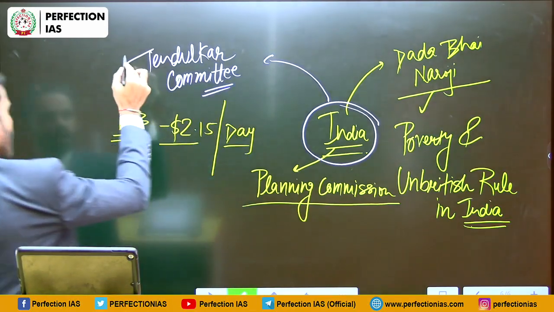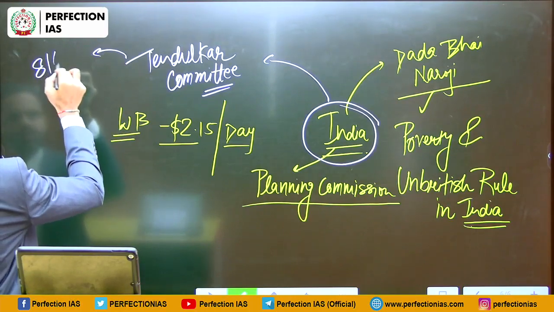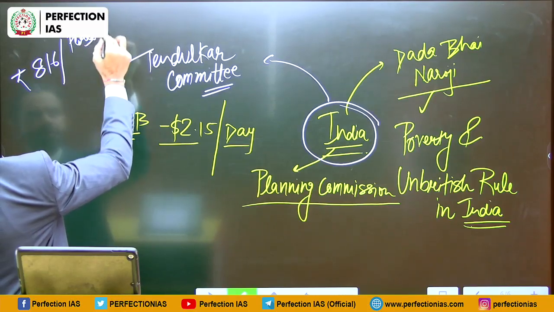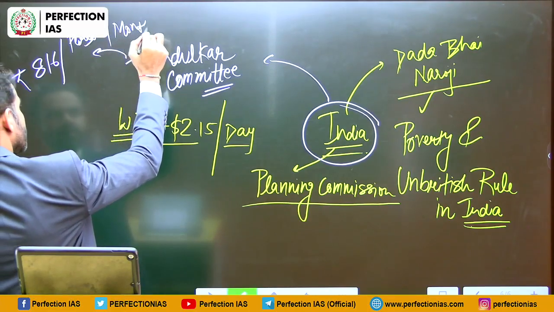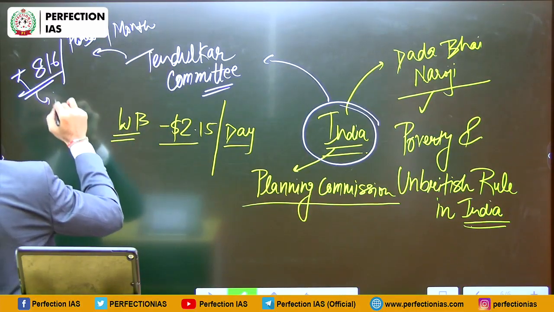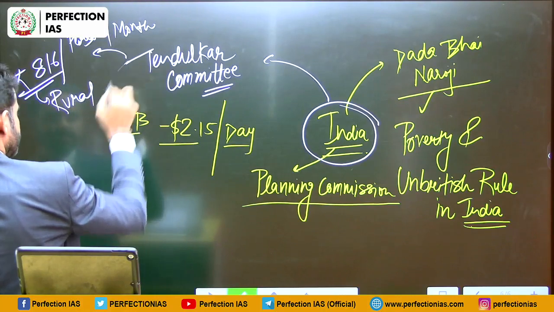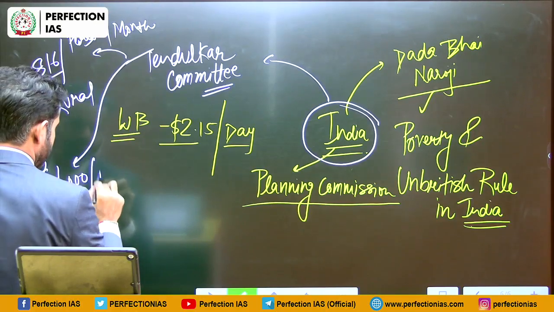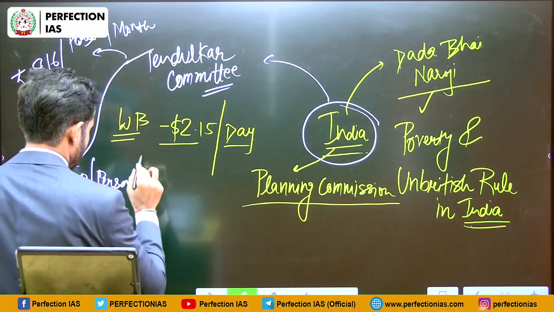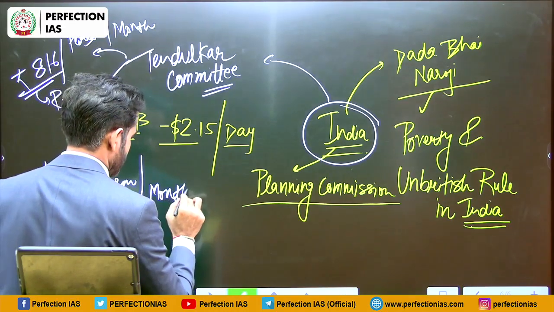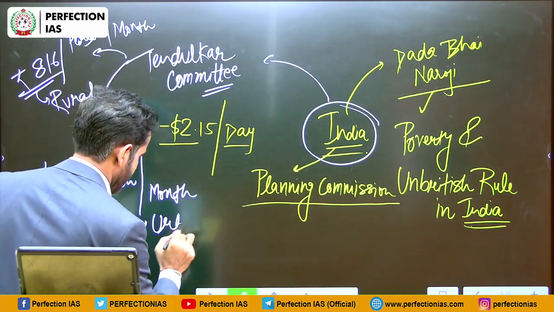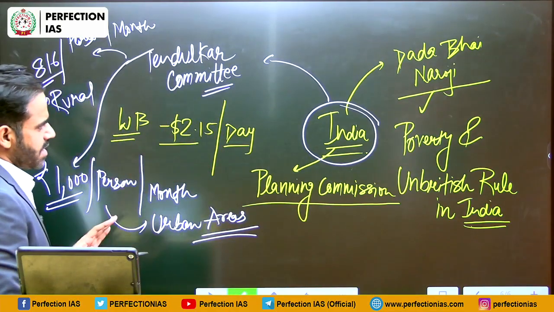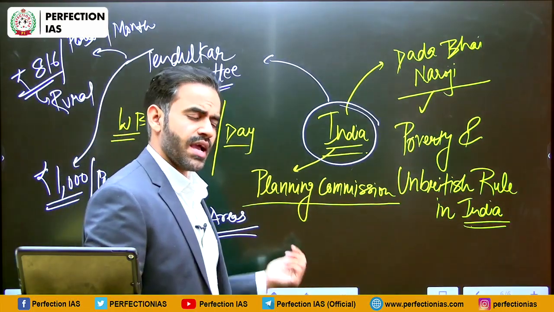And as per this committee, it is 816 rupees per person per month in rural areas and 1000 rupees per person per month in urban areas. So this is the present status of poverty line in case of India and globally.